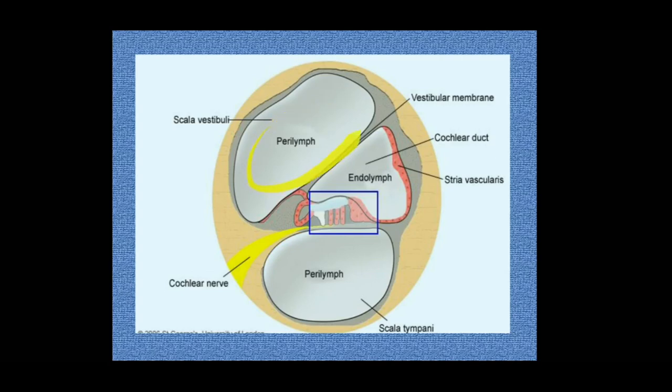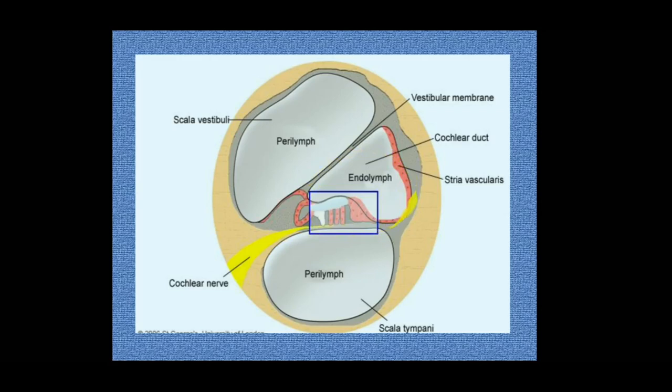Here you can see three chambers, two of them filled with the perilymph and the middle chamber is filled with the endolymph. And what is the peculiarity? It contains a basilar membrane, a small membrane which contains sensory hair cells. That compartment is known as the organ of Corti. So the cochlea contains three compartments. The upper and the lower contain perilymph fluid, whereas the middle chamber contains endolymph.